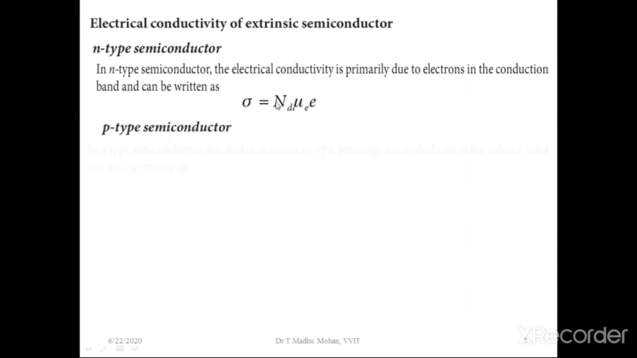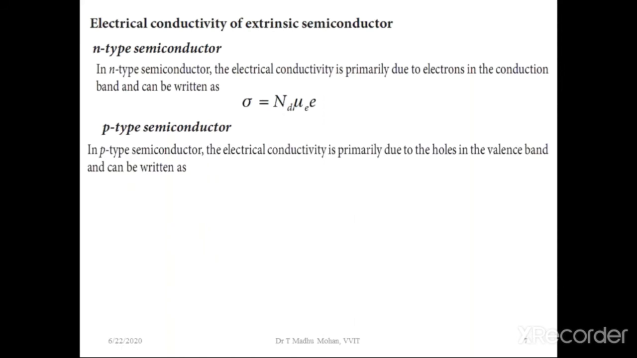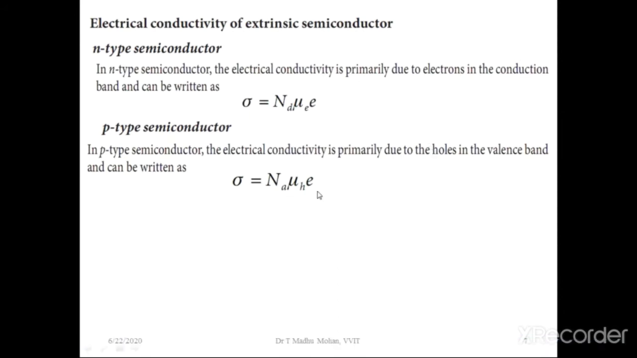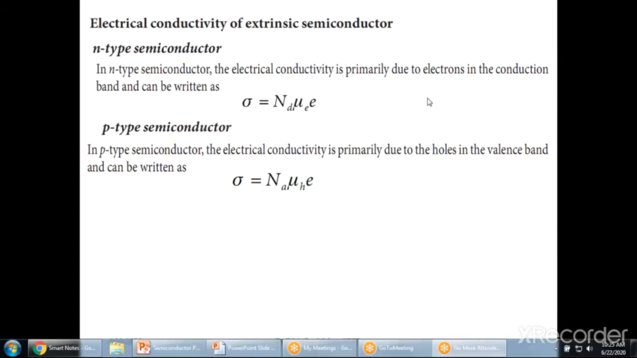P-type semiconductor. In p-type semiconductor, the electrical conductivity is primarily due to the holes in the valence band and can be written as sigma is equal to N e mu; we know sigma is equal to N e mu. So in place of N, we are taking Na. What is Na? Acceptor concentration. What is Nd? Donor concentration.